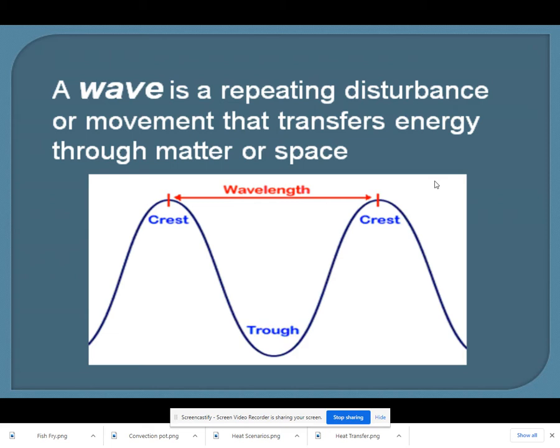So first thing, before we get into anything about sound itself, we're going to have to talk about the properties of a wave. The definition of a wave is that it's a repeating disturbance or movement that transfers energy through matter or space. It's very general. This unit on sound waves is going to talk about just mechanical waves. Those are the types of waves that can't transfer energy through space. They must only transfer it through matter.